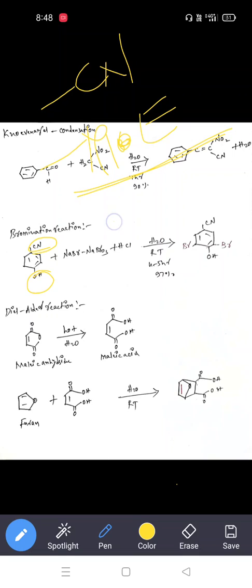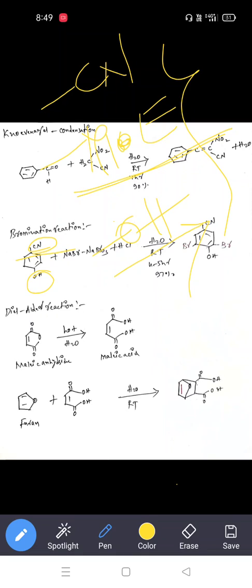At the same time, OH is the electron donating group. Donating means the pair of electrons is donated to the ring, the benzene ring. So if any substituent donates a pair of electrons to the ring, that is the donating group. If it withdraws, it removes charge from the benzene ring. That is the withdrawing group.